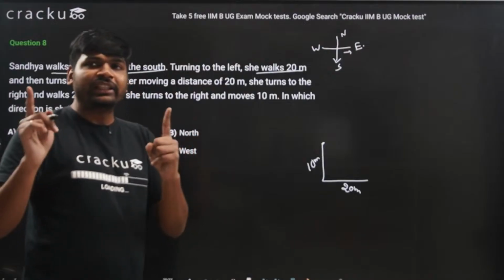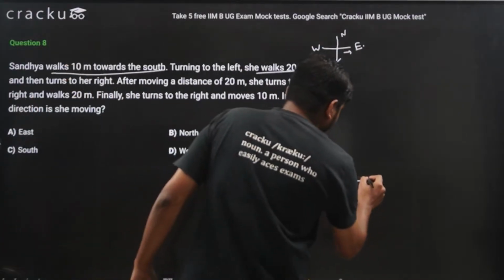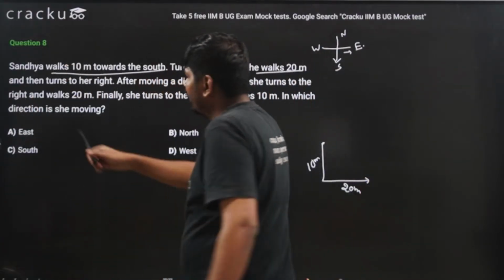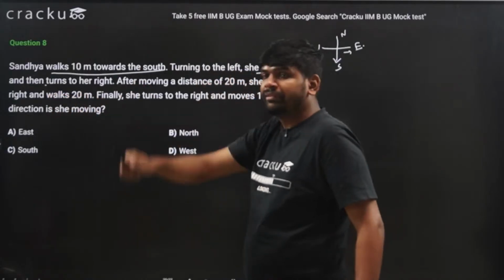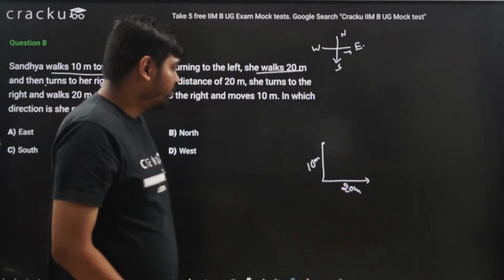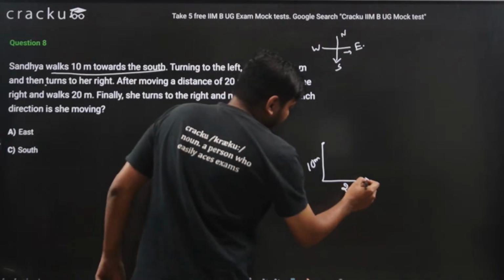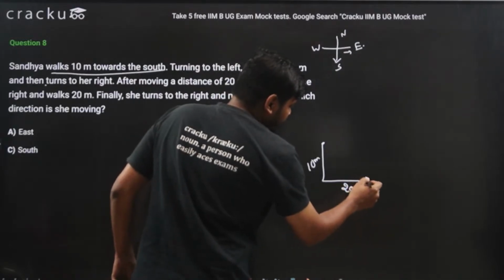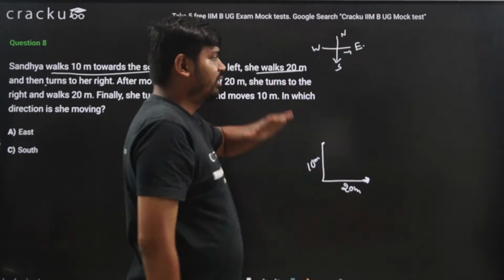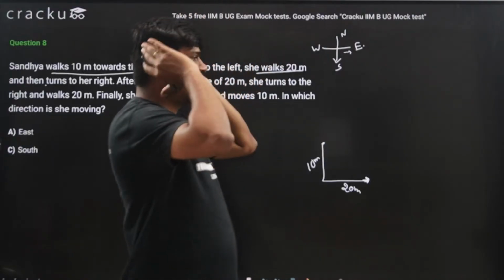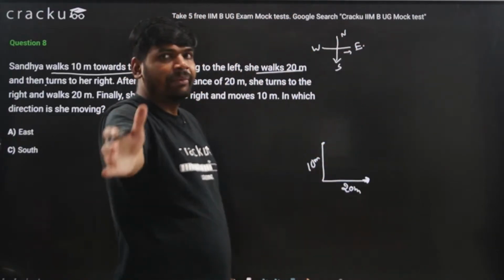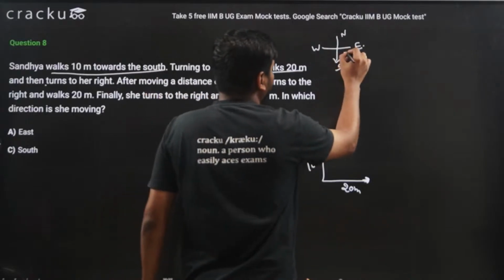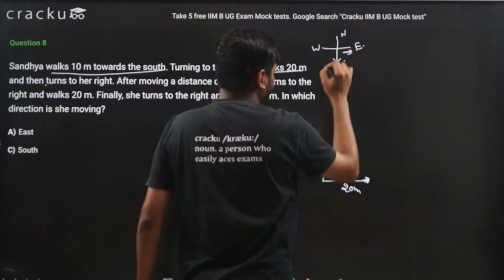Now she is facing in the east direction. Then she turns to the right. When you are facing in this direction, this is left, this is right. When I am facing east, my right will be towards south.